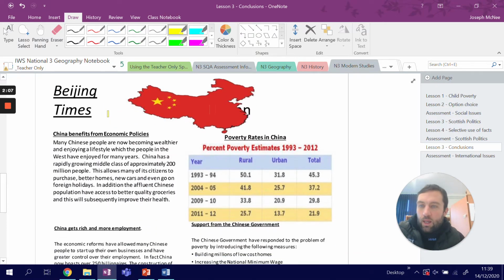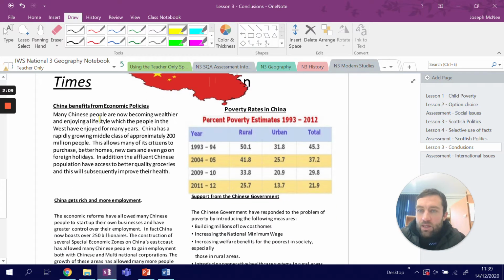So I'm going to use my yellow highlighter to match my point. So, many Chinese people are now living healthier and enjoying a lifestyle. China has a rapidly growing middle class, approximately 200 million people. Many Chinese are now becoming wealthier and enjoying a lifestyle.